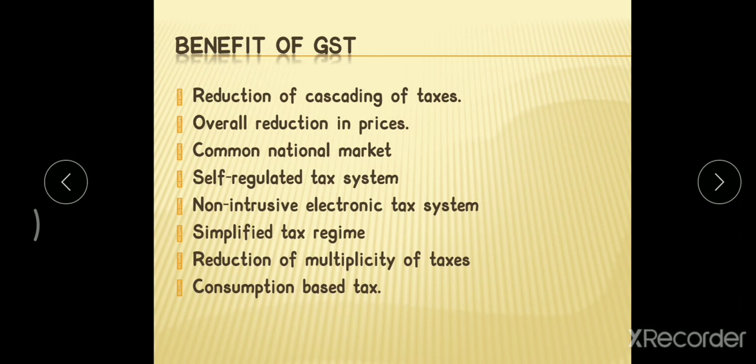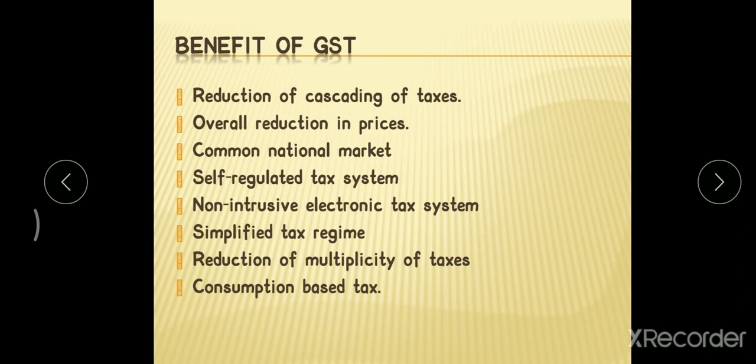So the objective of GST is to reduce the tax. Okay, in the double taxation system we were paying double taxes. Tax on taxes we were paying in the olden taxation system. But now we are going to pay only a single tax. That leads to the reduction of the price of goods and services. When the price of goods and services is reduced, then automatically the price we pay as a consumer will also reduce. That is what overall reduction in prices.